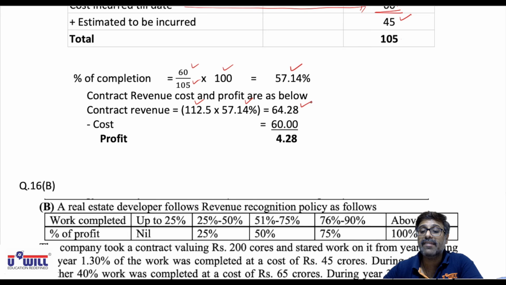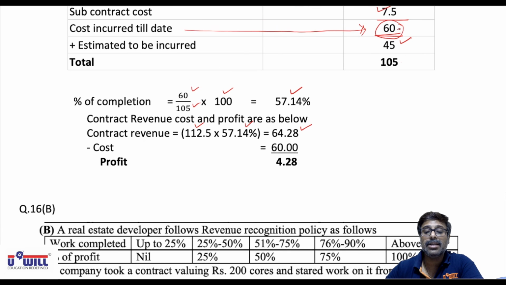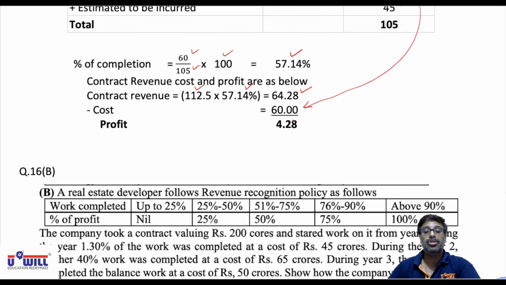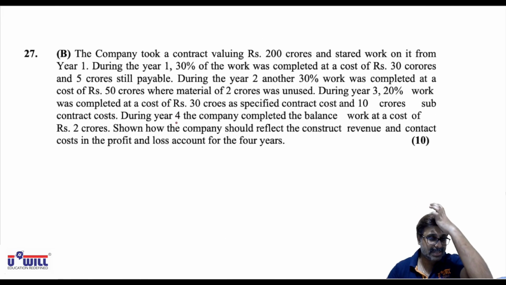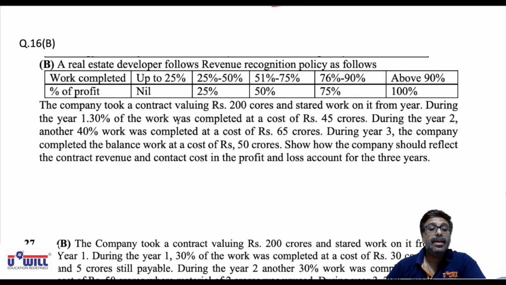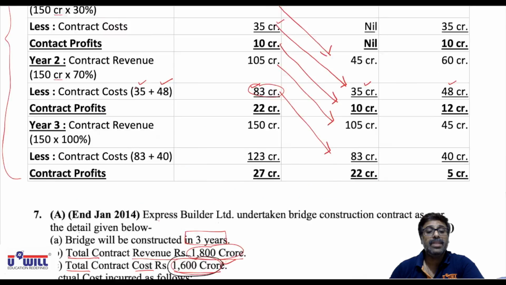Total cost what we have incurred till date is 60 lakhs. So profit that will be taken is 4.28. Now 16B and 27B, all of you will be trying on your own. I'll discuss it with you. Be attentive. Very, very simple. Now these questions are done, so you all must be able to do them on your own.